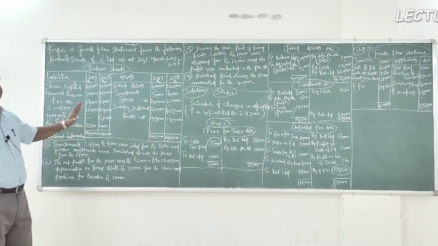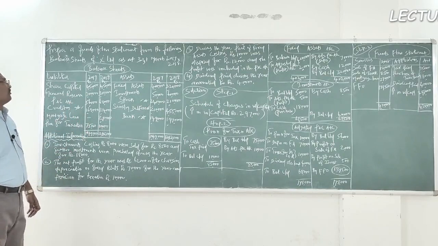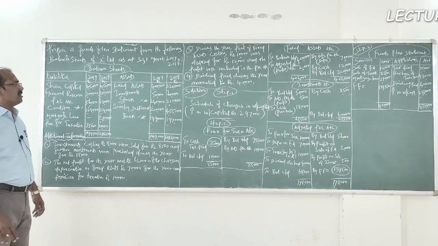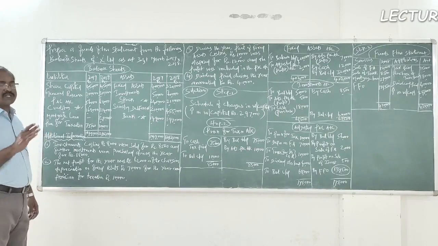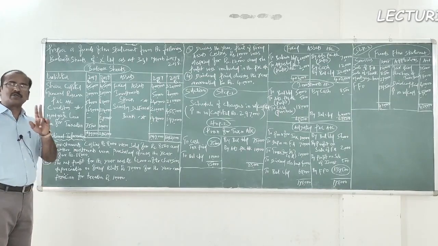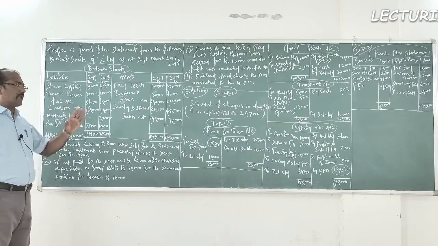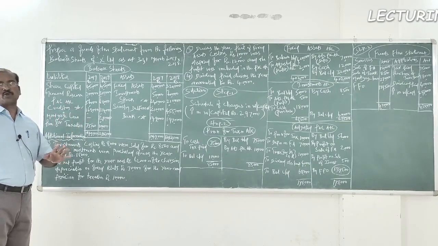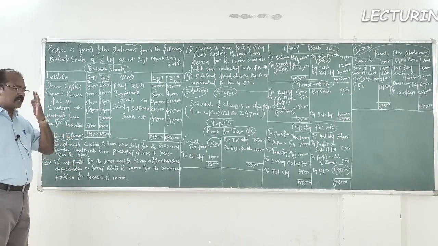Now let us get into the details of the problem given here. Prepare a funds flow statement from the following balance sheets of X Limited as of 31st March 2017 and 31st March 2018. So for 2 consecutive years, we are given the balance sheets of X Limited. In that, 2018 is supposed to be the current year according to the problem. 2017 is the previous year.